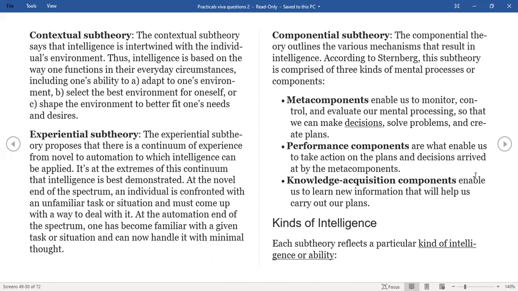The experiential one. The experiential subtheory proposes that there is a continuum of experience, from novel to automation, to which intelligence can be applied. What is a novel one? That means something absolutely new. So this is a creative domain. It's at the extremes of this continuum that intelligence is at its best. So there's a continuum of this type of intelligence. The extreme ends, one is novelty and the other extreme is automation.